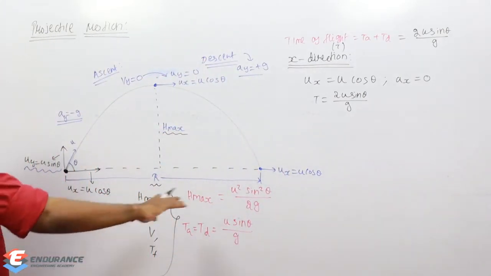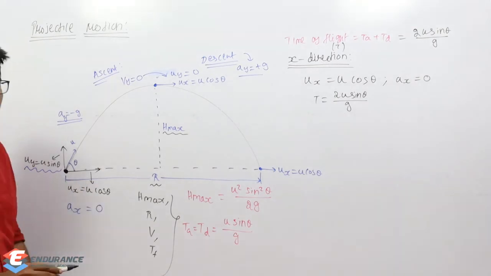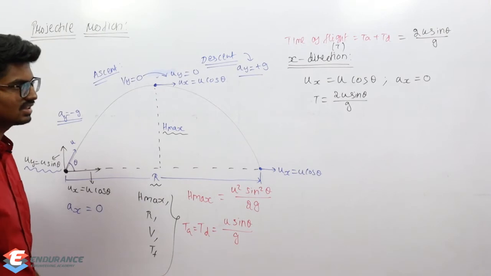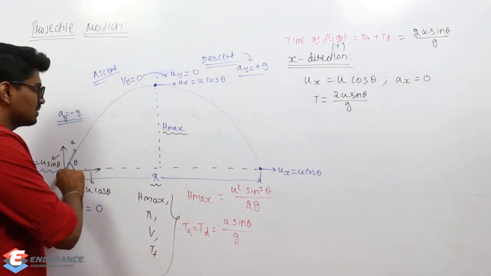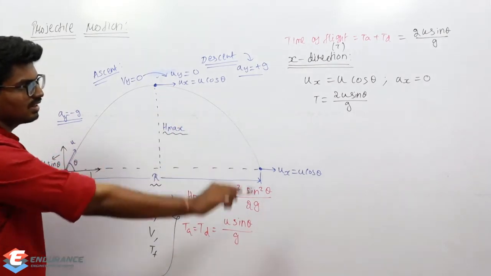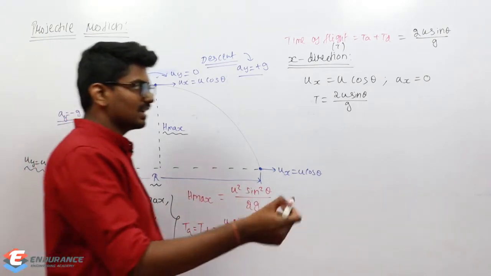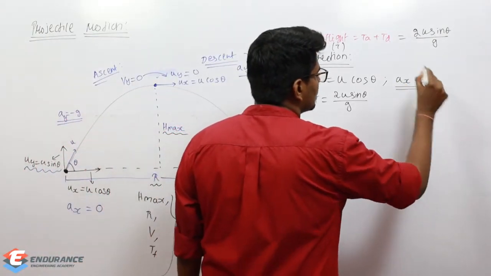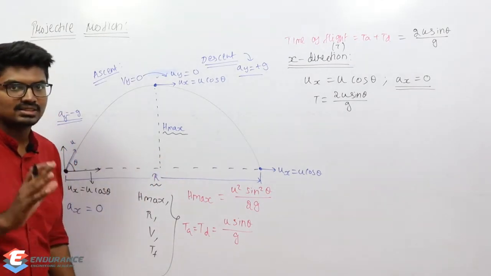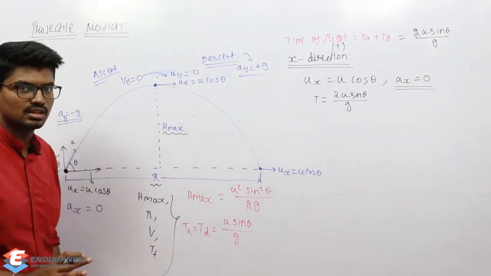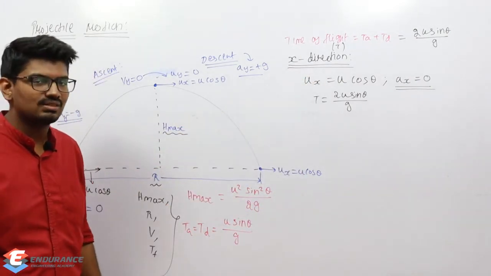Now in x direction, ux is going to be u cos theta. That is, in the horizontal direction, the velocity is u cos theta, and it will remain constant irrespective of the position. From here until we reach here, everywhere the velocity in x direction is u cos theta only. And acceleration in x direction, as I already said, there is no change in velocity in the horizontal direction. So acceleration in horizontal direction is 0. Time of flight for both will remain the same, horizontal or vertical, t will be the same.